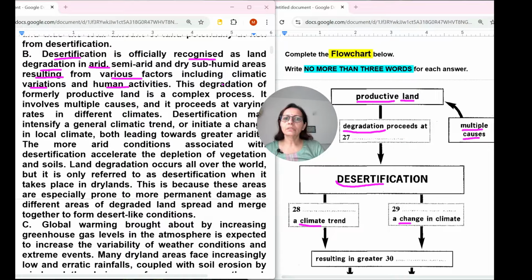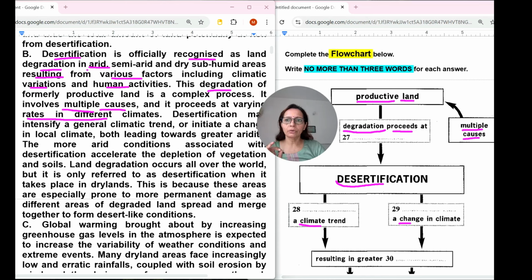Degradation of formerly productive land is a complex process. It involves multiple causes, and it proceeds at varying rates in different climates. So what we can write here is productive land.